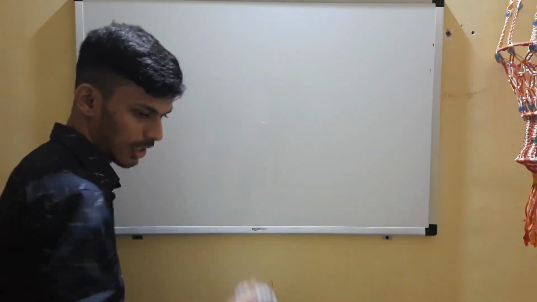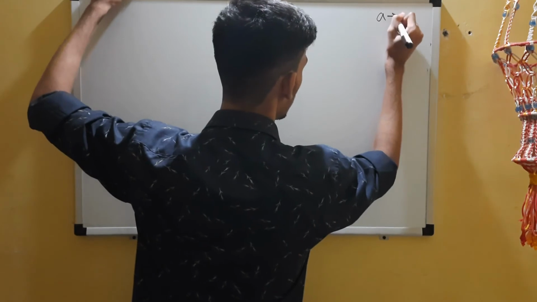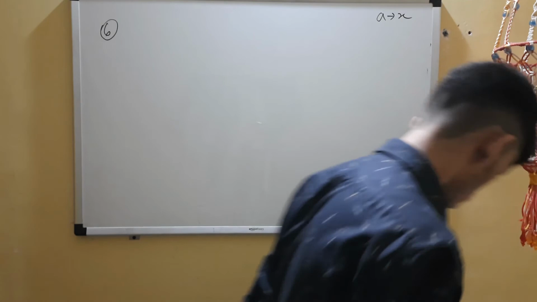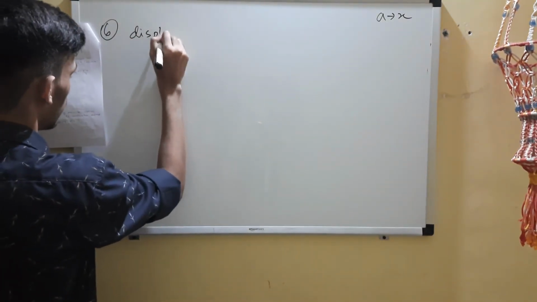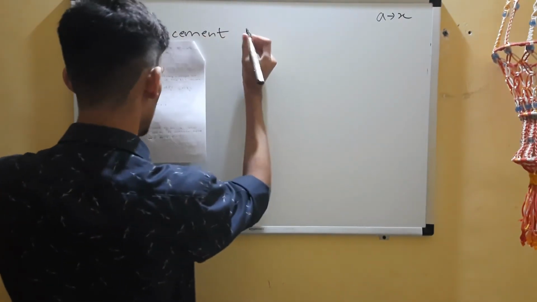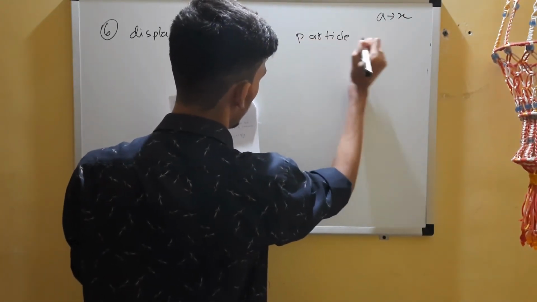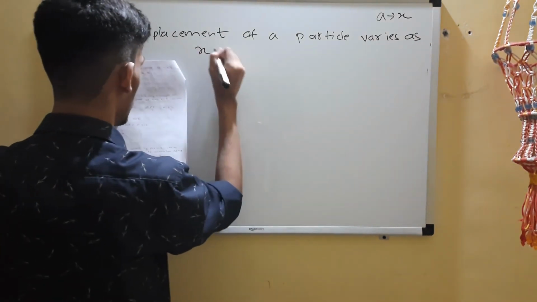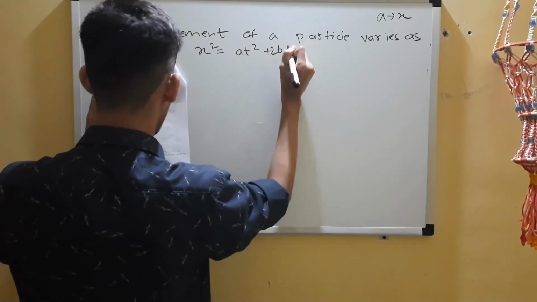Now let's go to the next one. Let's go for the sixth one. It is also a to x type. Sixth one, it is also a JEE question, an integer type. Displacement is given as a function of time. So displacement of a particle varies as x square is equal to a t square plus 2bt plus